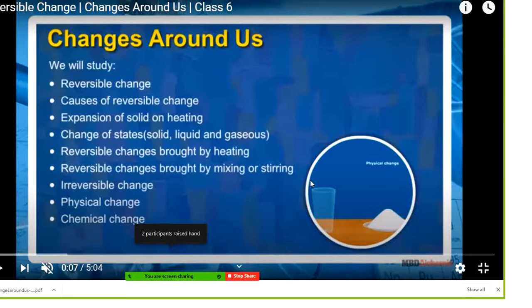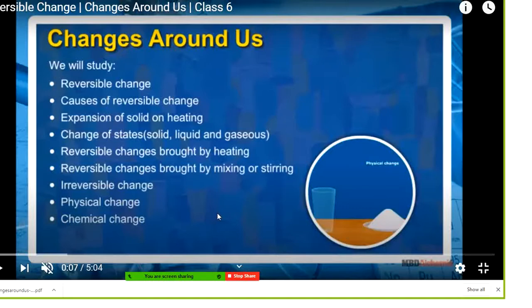The changes which bring it back to its original shape or state, that is called the reversible changes. And reversible changes are brought about by mixing or stirring something. But an irreversible change means once it is changed, like you are using raw material for making a food item, and then if your recipe is prepared, then we cannot bring it again to its original shape. That is called irreversible change.